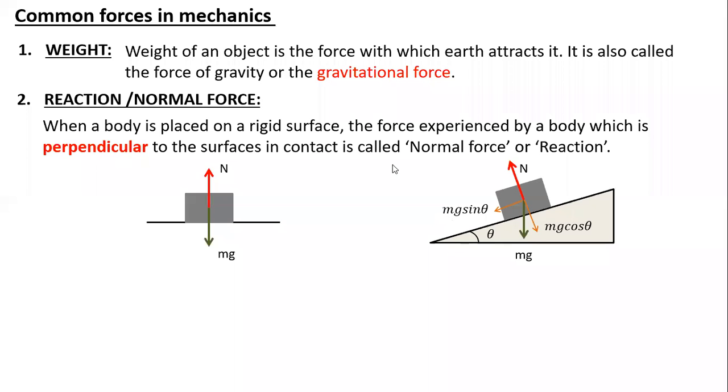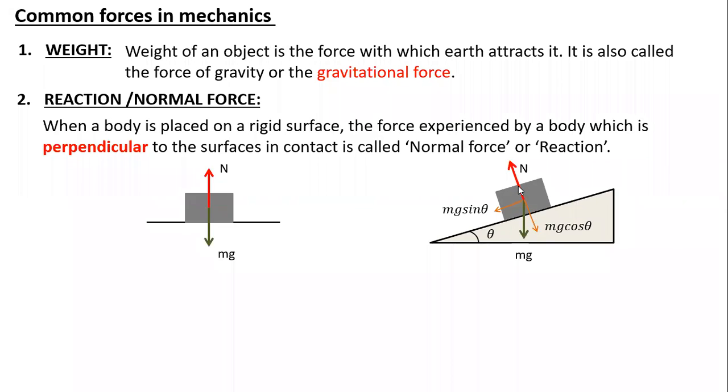Is it clear? Whenever I talk about a normal force, the word normal means perpendicular. This force will be applied by the surface on an object which is in contact with it. When you place a body, in the first case it was horizontal, so normal and mg both balance each other because the directions were exactly opposite and equal. But with an inclined surface, the weight is exactly vertically downward, but the normal reaction depends upon the surface because it is perpendicular to the surface.